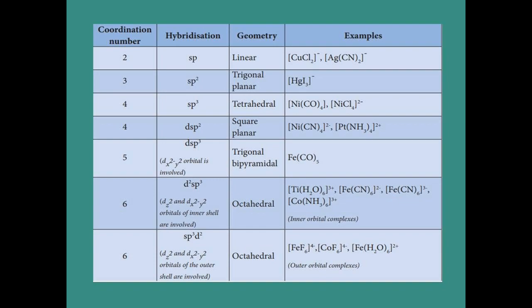Next, the third one, tetracarbonyl nickel. Around the nickel, 4 carbonyl are present, so the coordination number is 4 and the hybridization is sp3. Based on this hybridization, the geometry is tetrahedral.